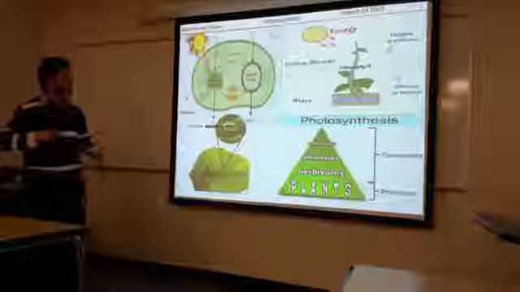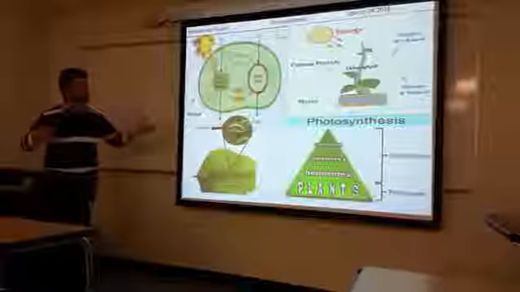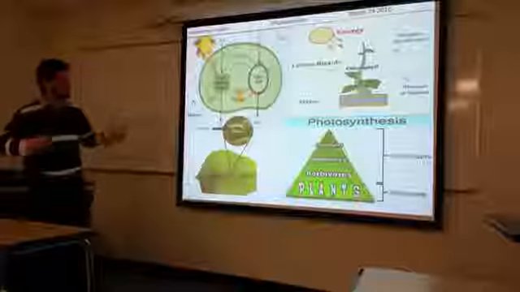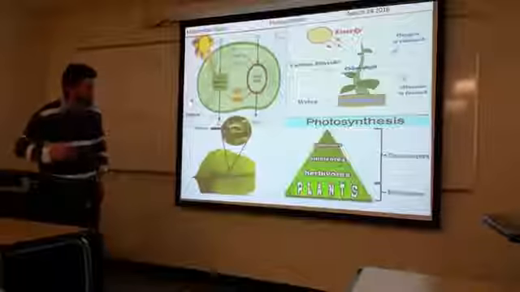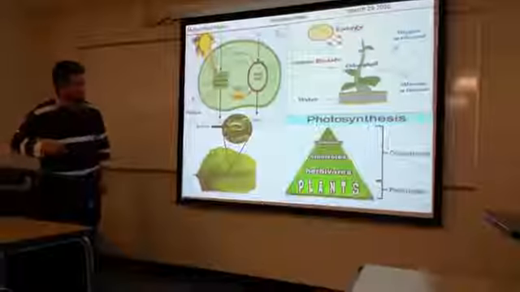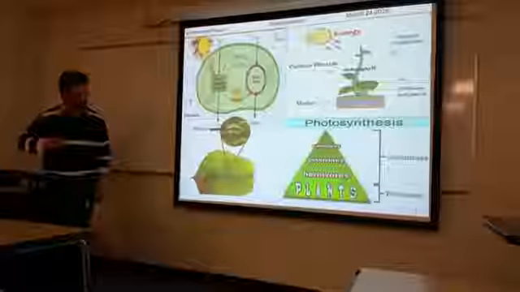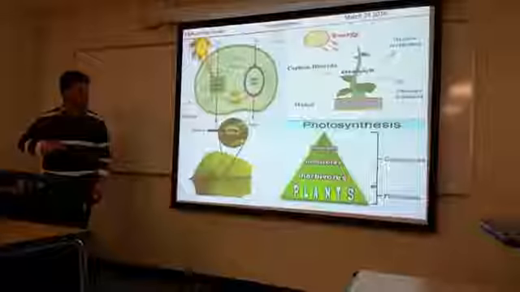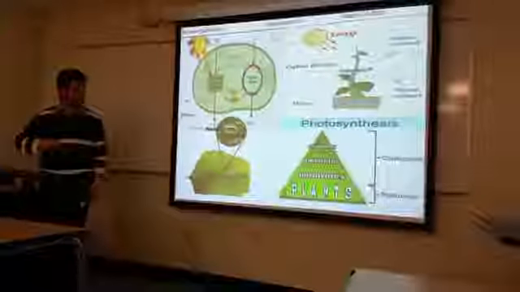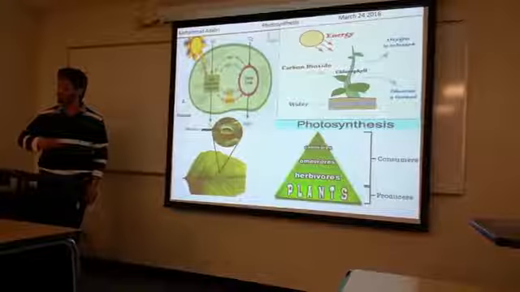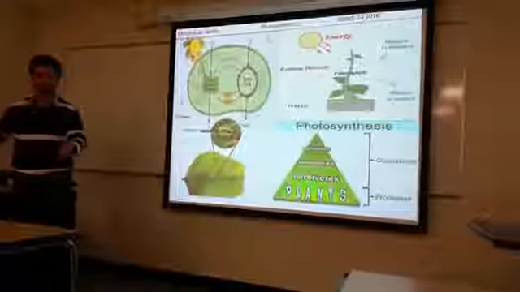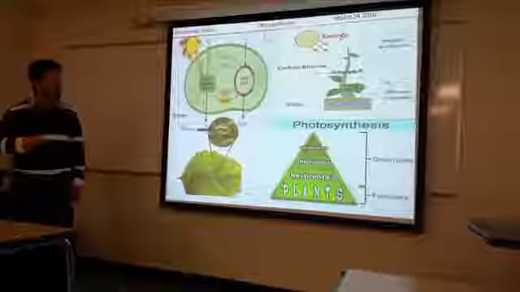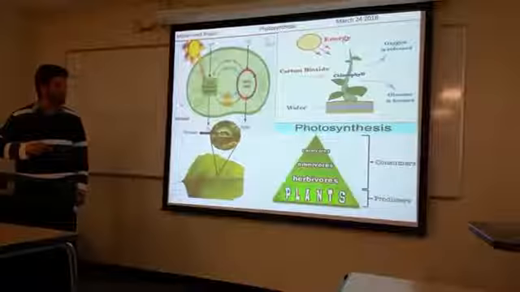So now we know photosynthesis is the main process by which a plant makes food, and it is really important. In this shape, the ecological pyramid, the plant, as you see here, is at the base. Without a plant, I will not have this kind of animal that we call herbivores. Herbivores are animals that eat only grasses, like cattle, cows, and sheep. Also, without a plant, I will not have omnivores.